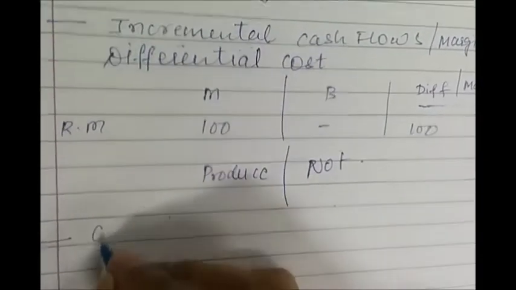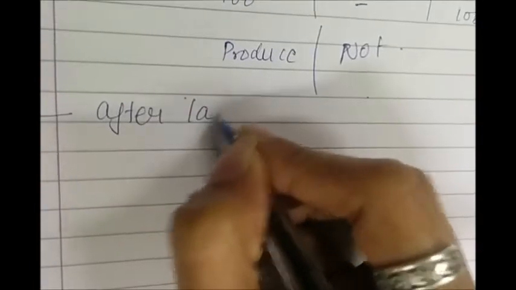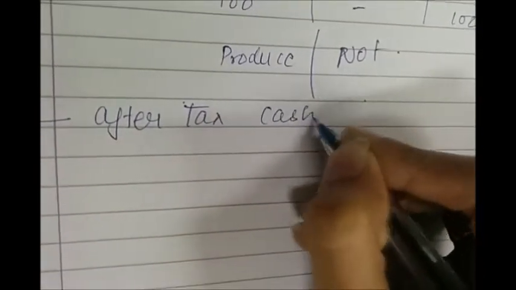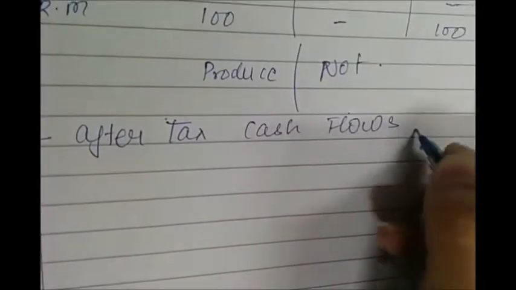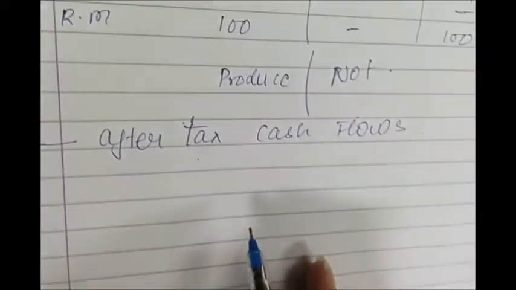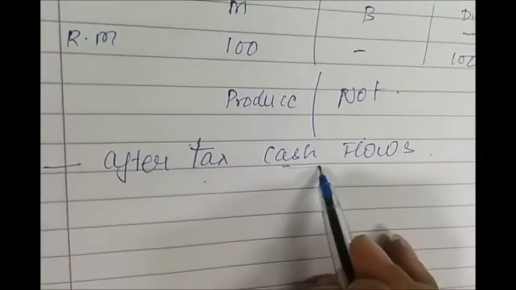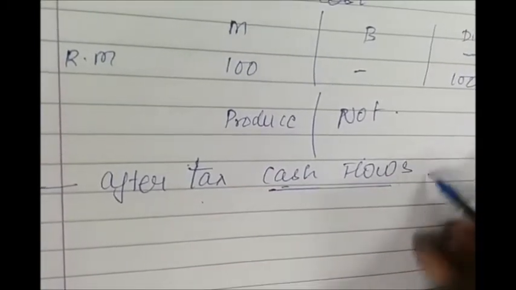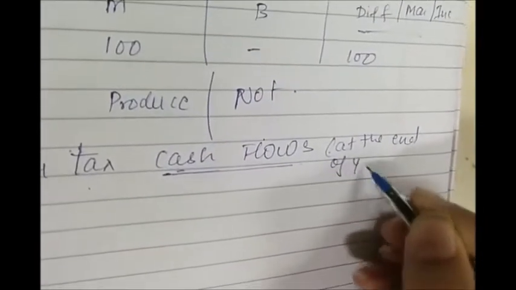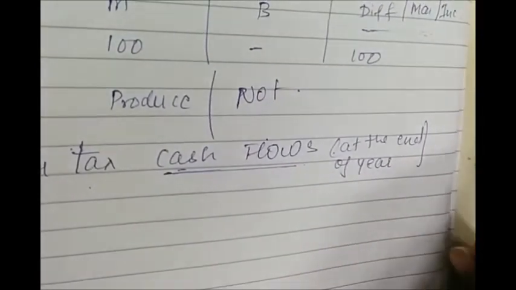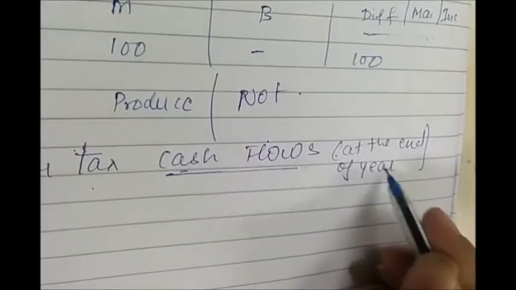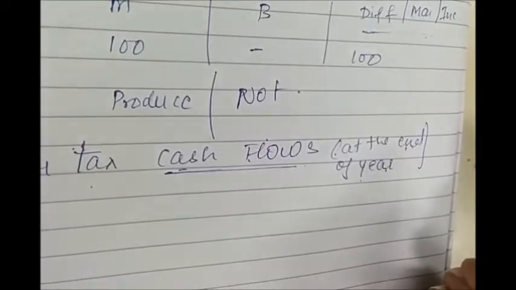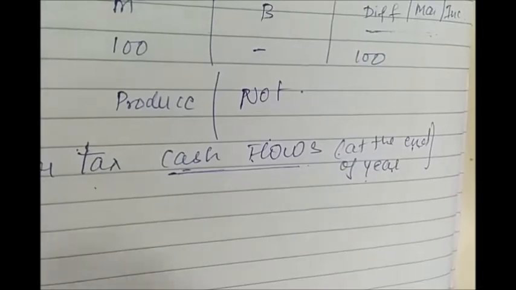And the other thing is, you should consider the after tax cash flows, which is also most important. So you will always have to give the tax effect before considering the cash flows. Another thing is that the cash flows, you will always receive at the end of the year. This is an assumption which is accepted in books as well as in practice, that the cash flows are received at the end of the year only.